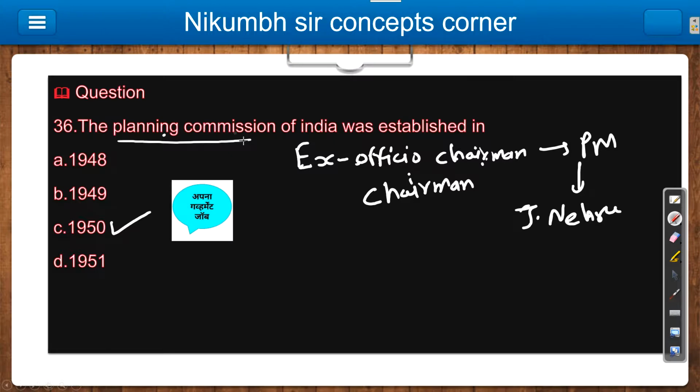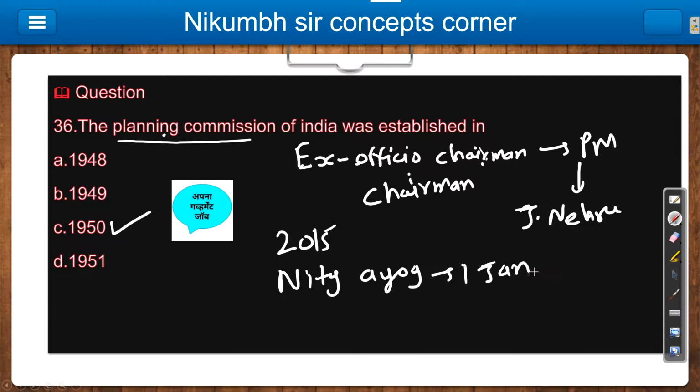Then the Planning Commission was cancelled, or we can say it was terminated, in 2015. After that, Niti Aayog came into the picture. You can say Niti Aayog is the replacement of the Planning Commission, basically. Niti Aayog took place on 1st Jan 2015. Remember compulsorily the date, 1st Jan 2015.